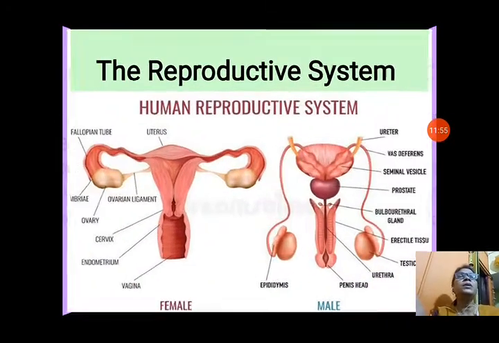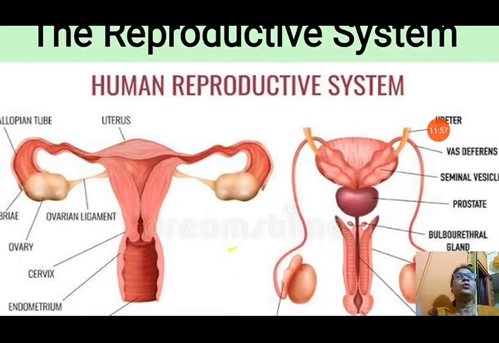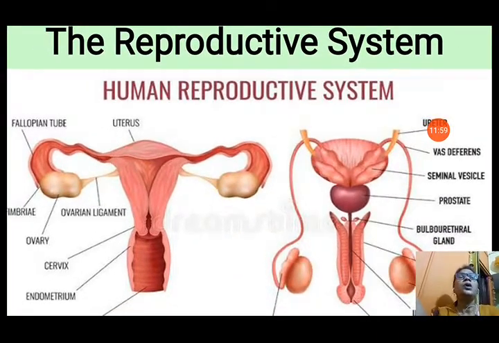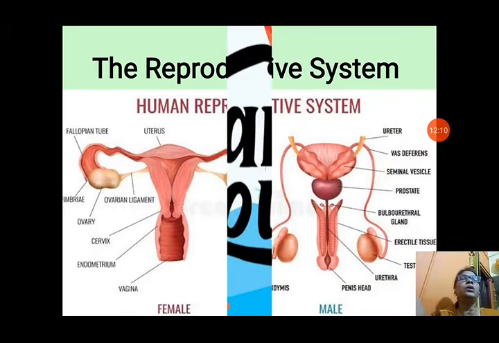In this you can see the reproductive system. In the human reproductive system we can see two types of reproductive systems are there, male and female, because the male system and female system together produce individuals to continue the species on this earth.